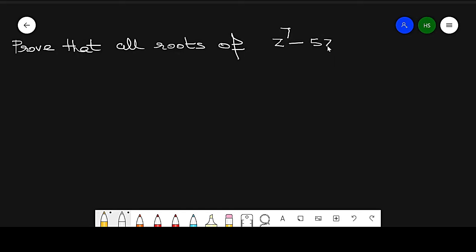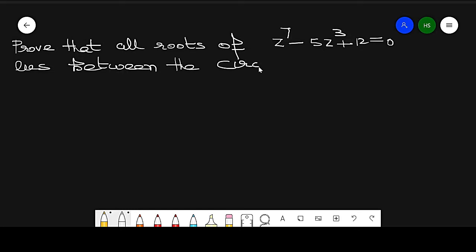The next type: prove that all roots of z raised to power 7 minus 5 z raised to power 3 plus 12 equal to 0 lie between the circles modulus of z equal to 1 and modulus of z equal to 2.